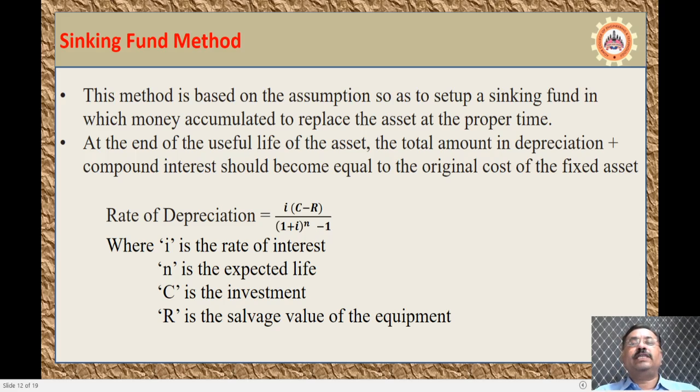If the original cost of the fixed asset is 50,000 rupees, the amount that you have collected by the sinking fund method will also be 50,000 rupees, so that you can replace the new machine. The formula which you use for calculating the rate of depreciation by the sinking fund method is I into (C minus R) divided by (1 plus I) to the power of n minus 1, where I is the rate of interest, n is the expected life period, C is the investment, R is the salvage value of the equipment.